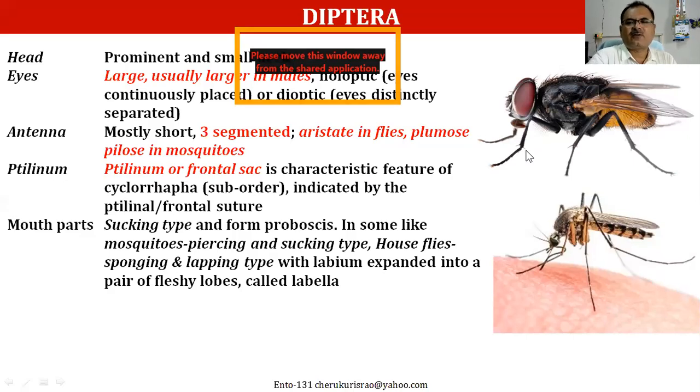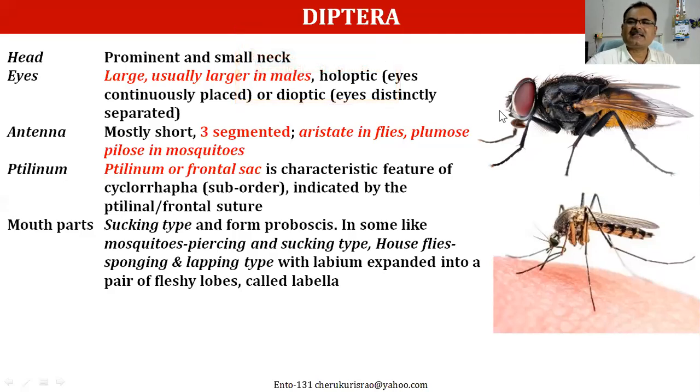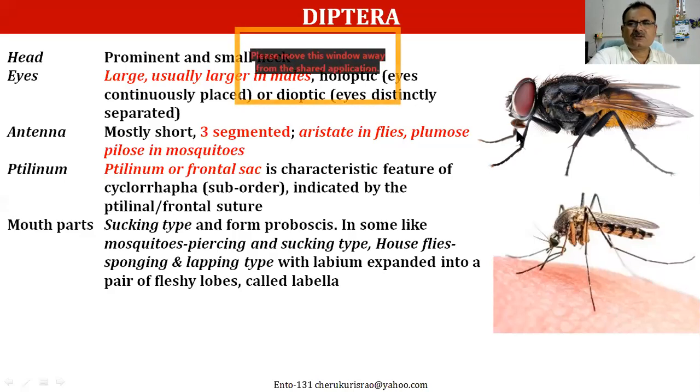In mosquito, you can find the bigger antenna. The antenna is three segmented. For example, in flies, you can see the very small aristate antennae, whereas in mosquitoes, it varies between males and females.